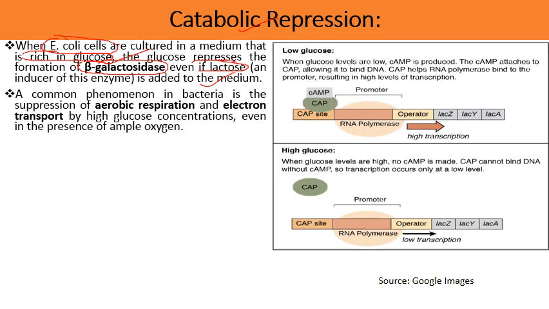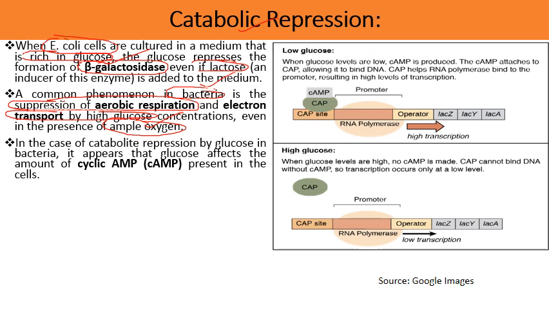Another phenomenon which is very common in bacteria is suppression of aerobic respiration and electron transport by high glucose concentrations, even in the presence of plenty of oxygen, ample oxygen. Even if the oxygen concentration is quite high, the aerobic respiration and the electron transport chain in bacteria are suppressed due to the presence of glucose.